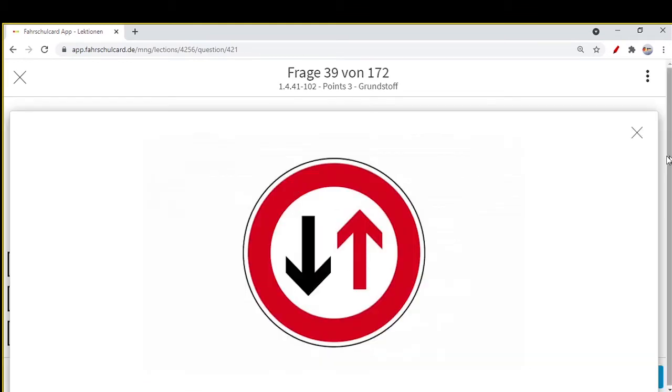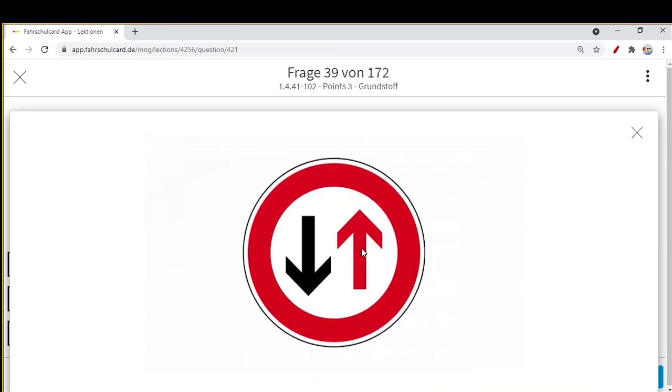What do you do when you see this traffic sign? Just see this traffic sign: a red circle means something is not allowed. There are 2 arrows. One is your side, the oncoming, and the other one is outgoing traffic. So you see here you are on the red sign. Whenever you are on the red sign, you have to give way. The black sign is fine. The one who is on the red sign should give the precedence or priority to the traffic which has the black sign. Just remember these two: if both arrows are black, both have the same precedence, same priority. No one has precedence in fact.